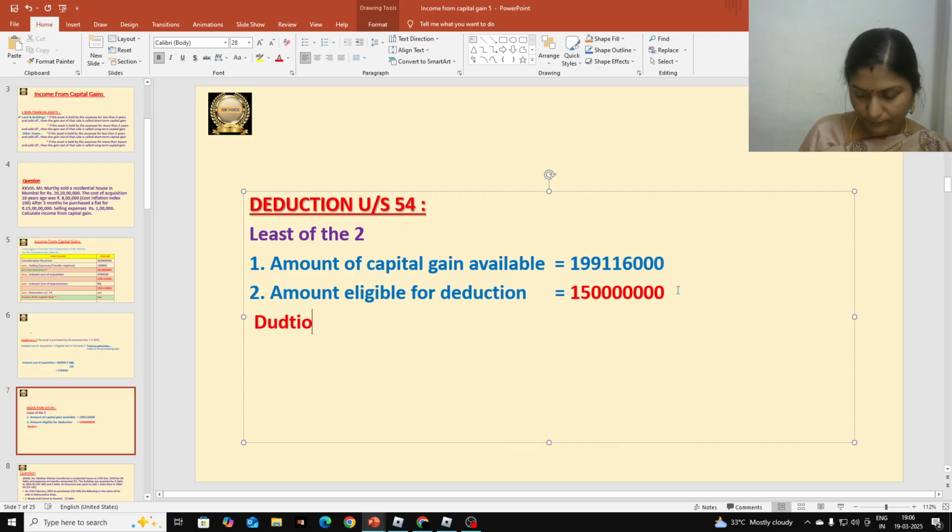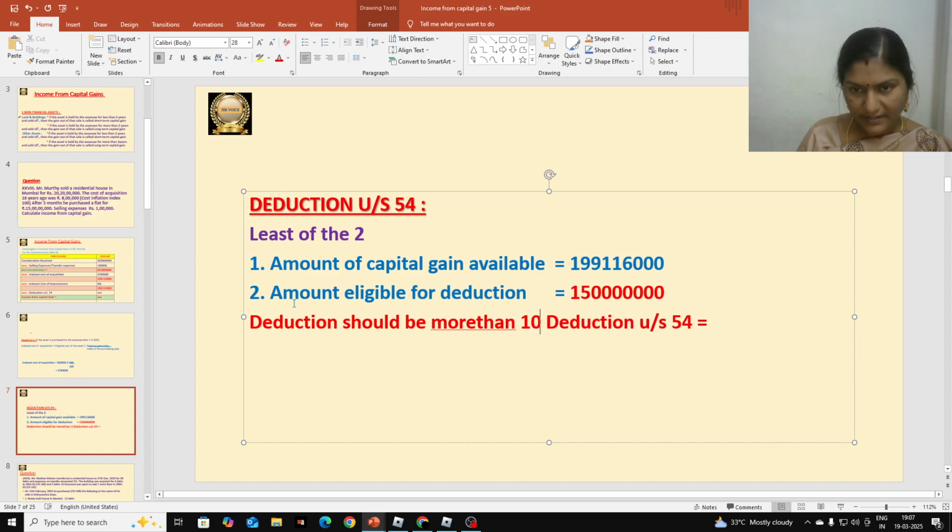Let us write: deduction under section 54 is equal to the amount selected here. Otherwise, deduction should not be more than 10 crores.